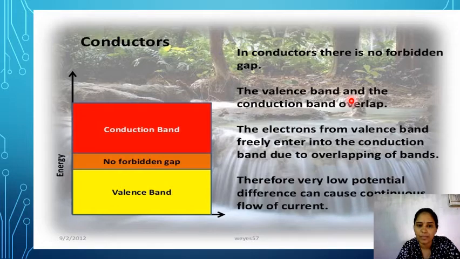Okay, let us see conductors. In conductors, there is no forbidden gap between the valency band and conduction band. So the electrons from the valency band freely enter the conduction band due to the overlapping of bands. The valency electrons easily move from the valency band to the conduction band because there is no gap between them. When the electrons move to the conduction band, they are free electrons, and these electrons carry the current. That's why conductors carry the current through them easily.